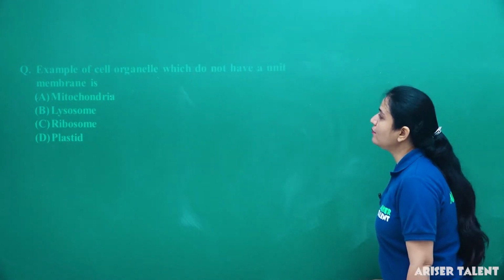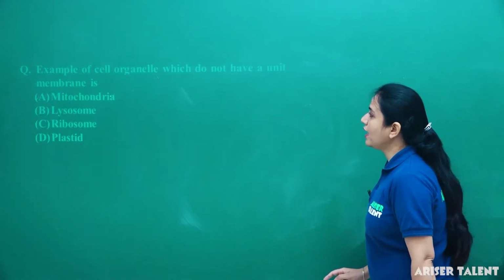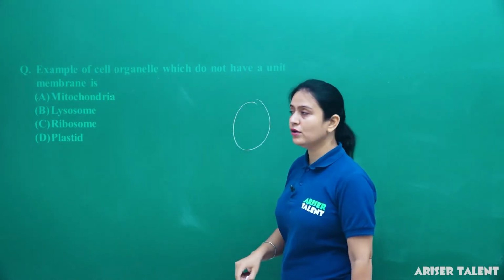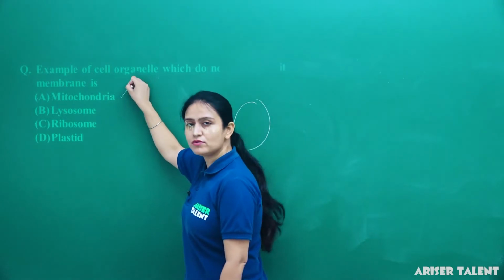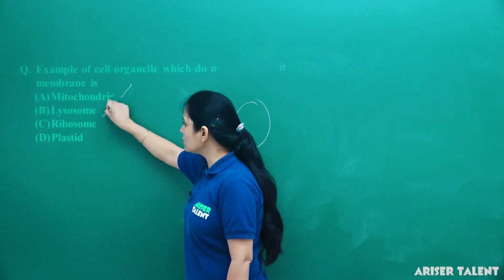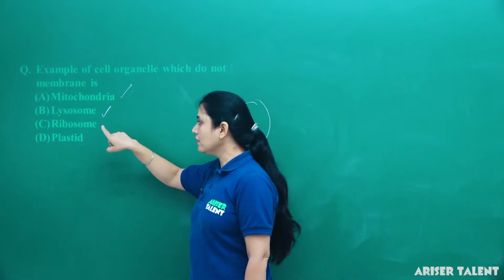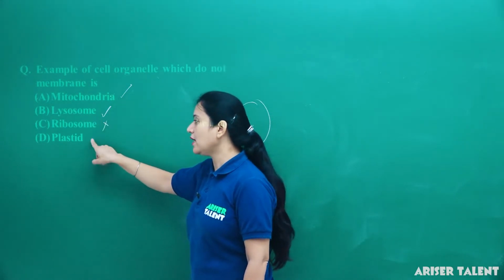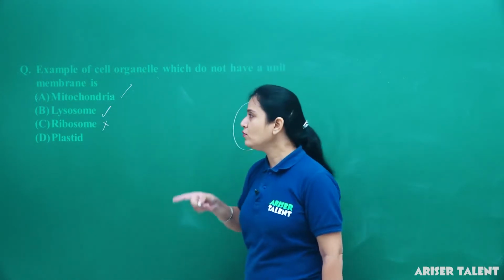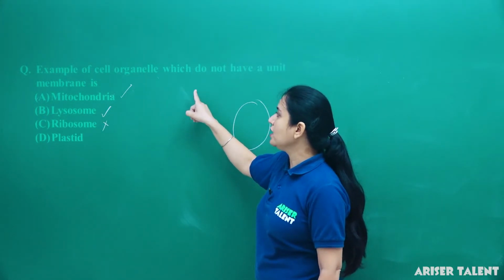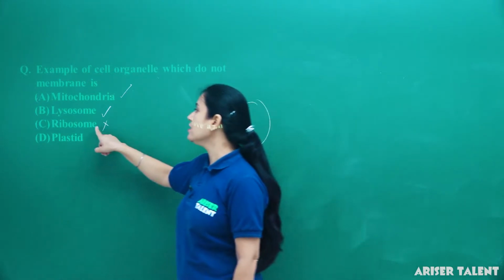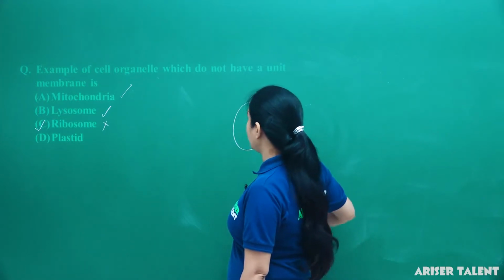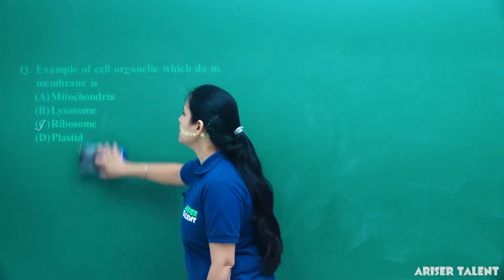Next is an example of cell organelles which do not have a unit membrane. Unit membrane means outer membrane. We all know that mitochondria is a membrane-bound cell organelle. Lysosome is also a membrane-bound cell organelle. If we talk about ribosome, they do not have any cell membrane. Plastids also have a membrane around them. So we can say that the answer of the given statement is ribosome, because they do not have any cell membrane around them. So we can say that ribosomes are without cell membrane.